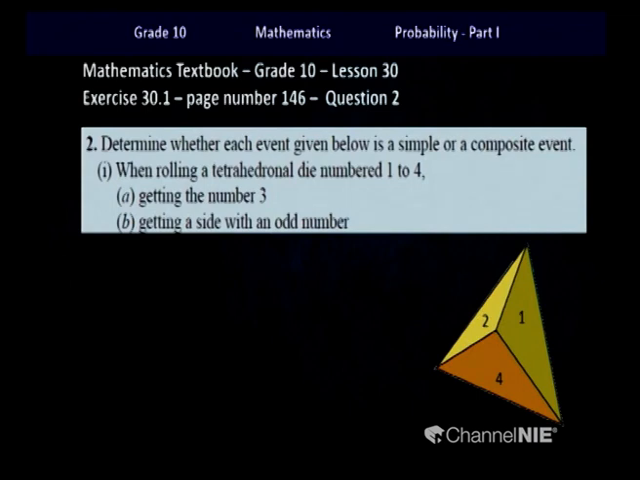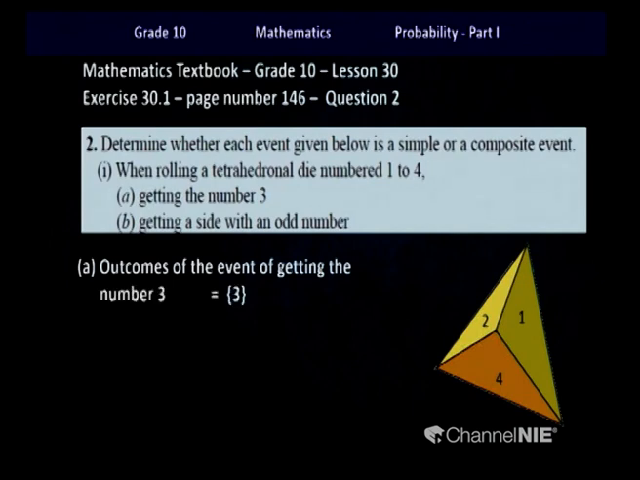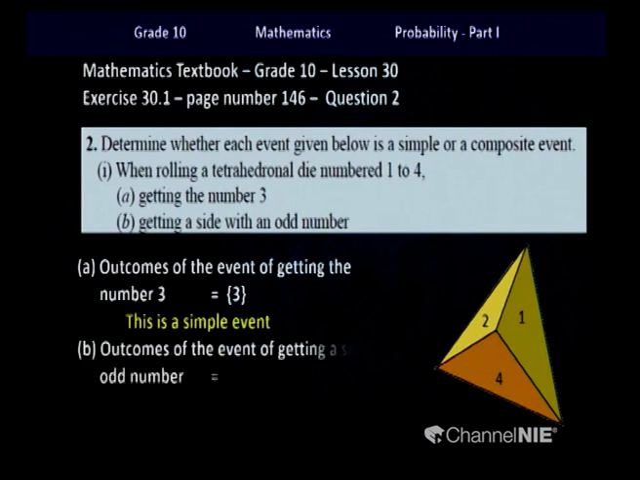So children, the event of getting the number 3 has only one outcome. So what do you all say? Yes, it is going to be a simple event. Next one, getting a side which has an odd number. So the sides 1 and 3. So children, there are two sides with numbers 1 and 3. Since it has more than one outcome, it is considered a composite event.